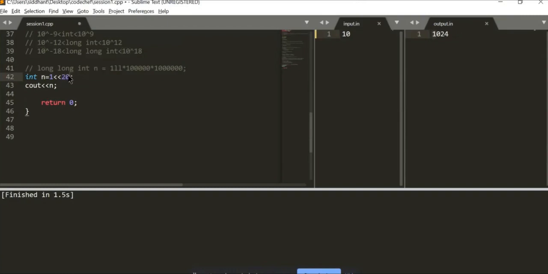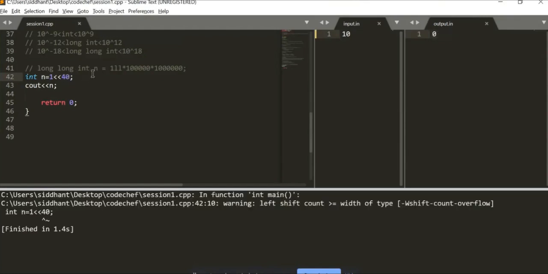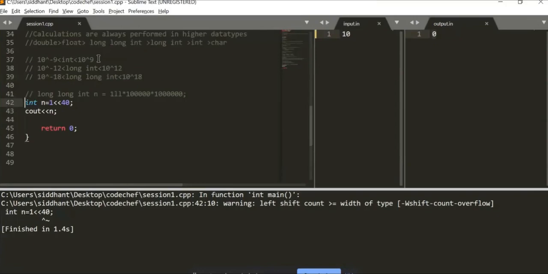Okay, so continuing on this, if I take a 20, it gives me a good value, a bit large. Let's go with 30. Okay, a bigger value, but still manageable. Let's go with 40. Okay, so 40 throws me an error of overflow, since int cannot take in the value of 2 raised to 40. It's so large that it cannot be taken in 10 raised to 9 digits, this power.